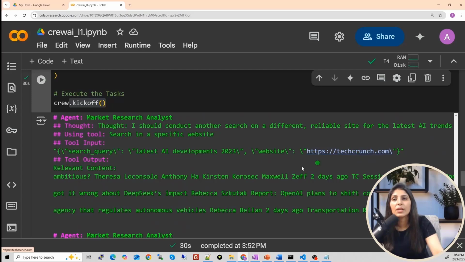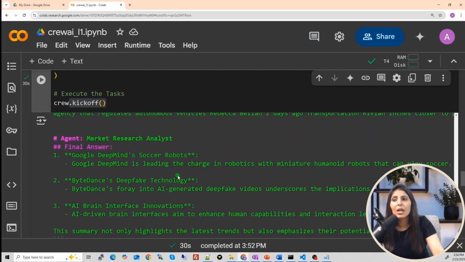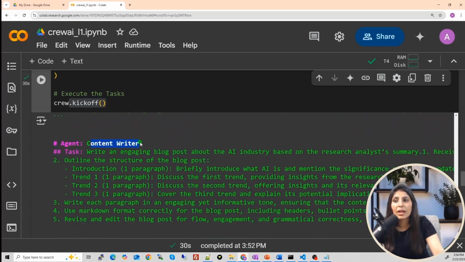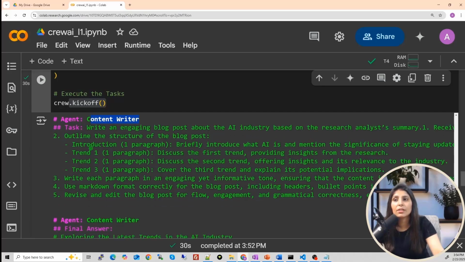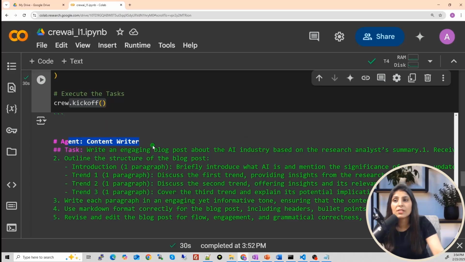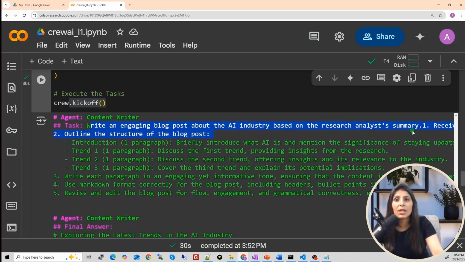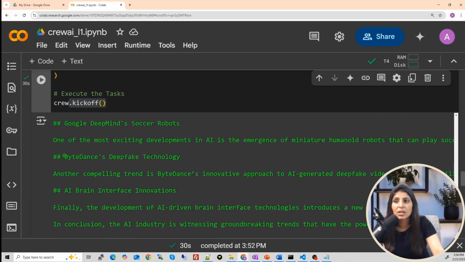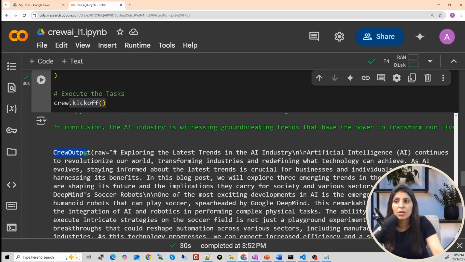It is searching this website and then it is getting the answer from there. Like this, it will search different websites, and then finally the content writer agent will write the response, write the blog. Now see, once the researcher agent performs the task, then the next task is assigned to content writer. It will write an engaging blog post about the AI industry based on the research analyst summary. See, it outlined the structure. Then agent, content writer, the final answer of this agent is this. Okay. And the Crew output.